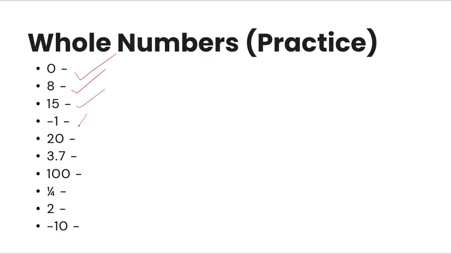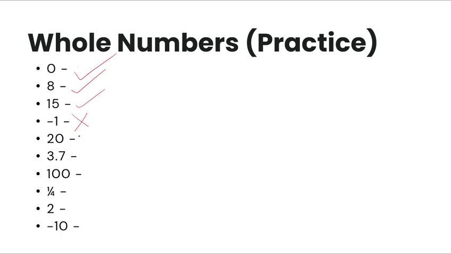Negative 1 is not a whole number. Remember guys, whole numbers just contain positive numbers and zero, and they do not contain negative numbers, fractions, and decimals. So definitely not a whole number.